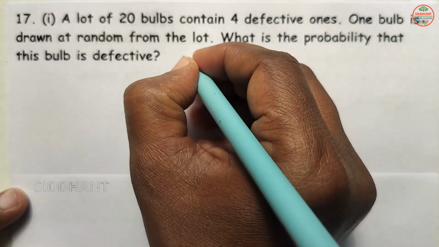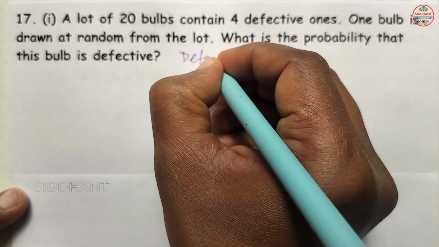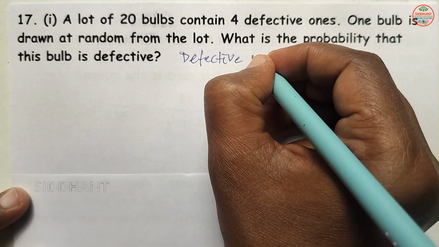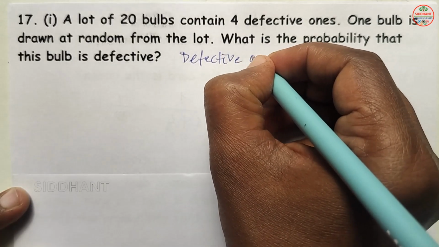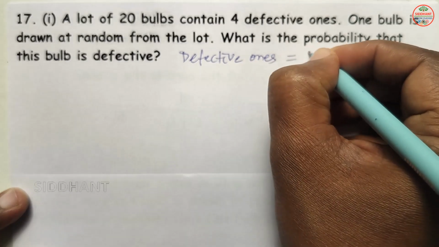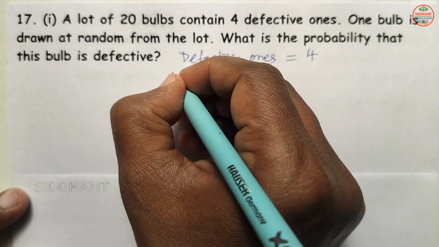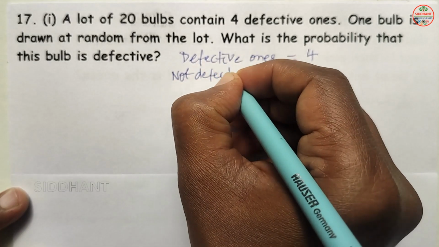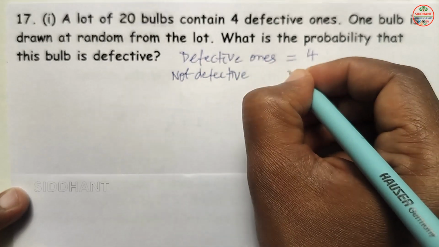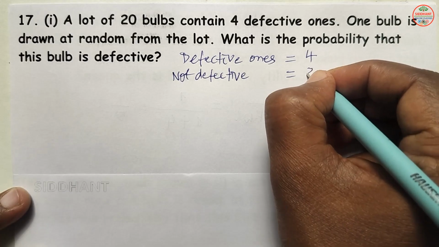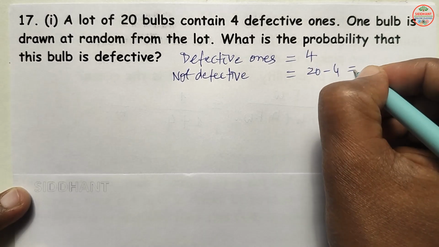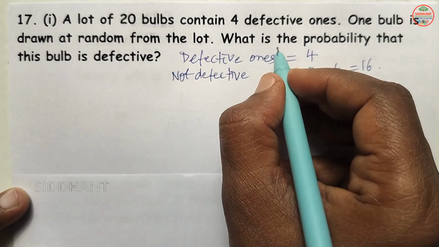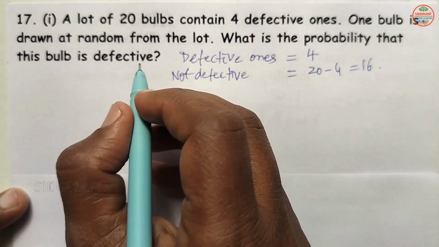So here, defective bulbs, how many are there? 4 are there. Which are not defective, how many are there? Total is 20 minus 4, so that will be 16 here. So in the question they asked the probability of the bulb which is defective.